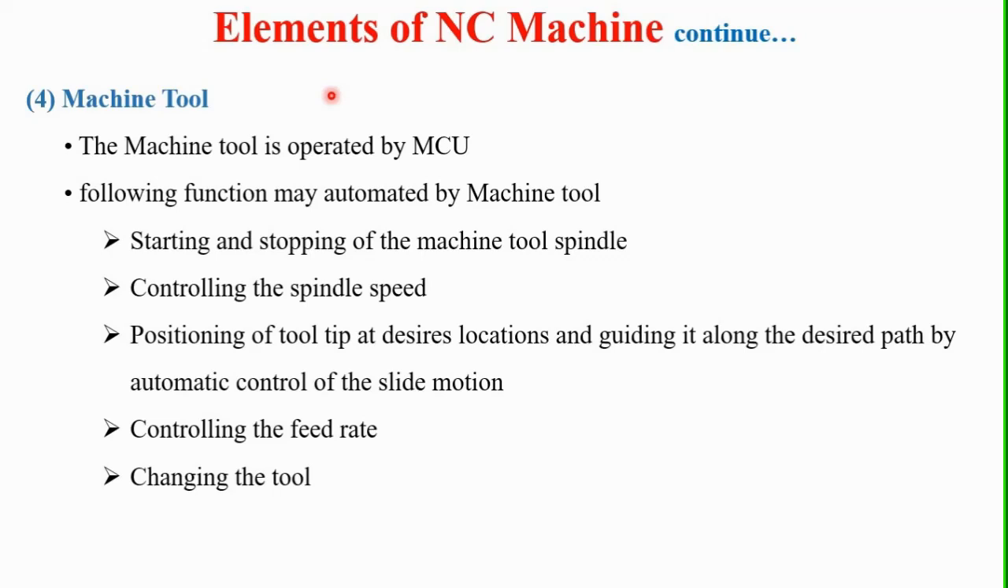Then the following functions may be automated by this machine tool: starting and stopping of the machine tool spindle, and controlling the spindle speed. Then positioning of the tool tip at desired locations and guiding it along the desired path by automatic control of the slide motion. Controlling the feed rate and changing the tool are some of the functions of these machine tools.